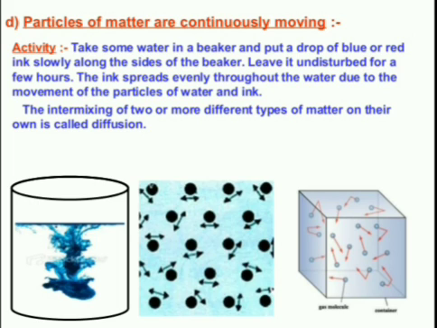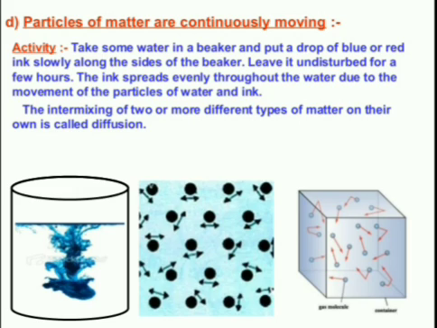Fourth characteristic or property of particles of matter is that particles of matter are continuously moving. For this we can do an activity. Suppose we have taken some water in a beaker and put a drop of blue or red ink slowly along the side of the beaker and leave it undisturbed for some time.